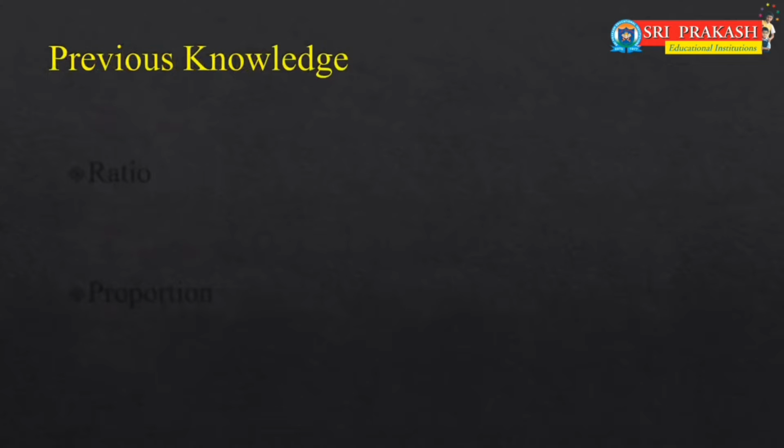Let's recall what we learnt in the previous class. In the previous class, we learnt about ratio and proportion. We learned how to express the ratio of two quantities and how to express them in simplest form. We checked whether given numbers are in proportion or not. Now let's explore this briefly.